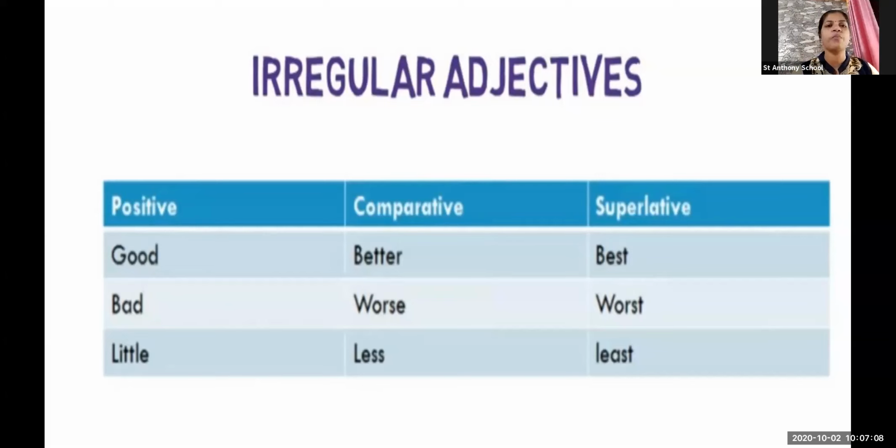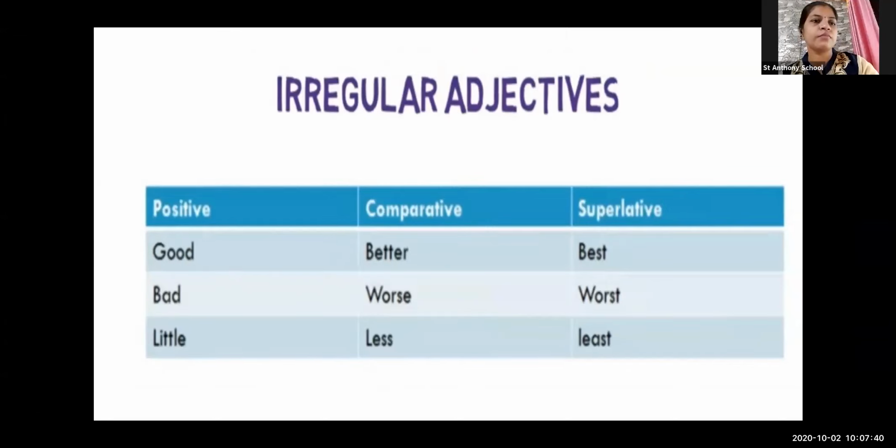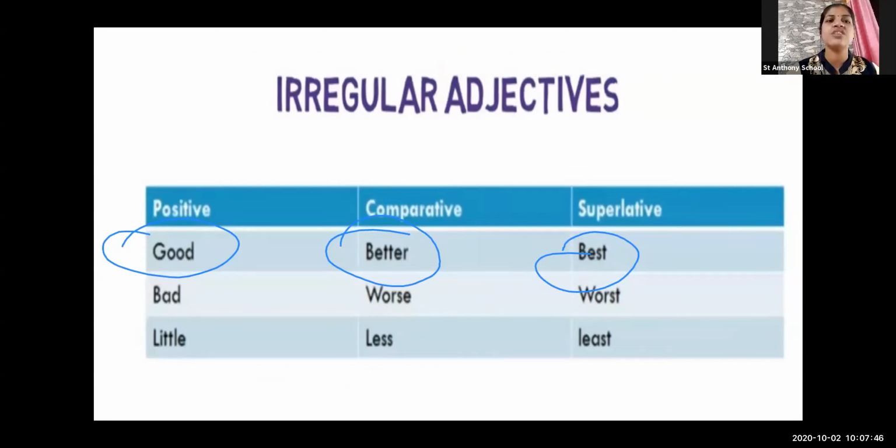You just have to learn these adjectives by heart. These are the irregular ones. They don't follow the rule of adding er or est, but they just have to change. For example, when you are talking about the positive adjective that is good, in a comparative degree it doesn't become gooder. You are not going to add er, but it will change completely. Complete change you can see. Good, better, best. All the 3 degrees are changing. The adjective is being changed.